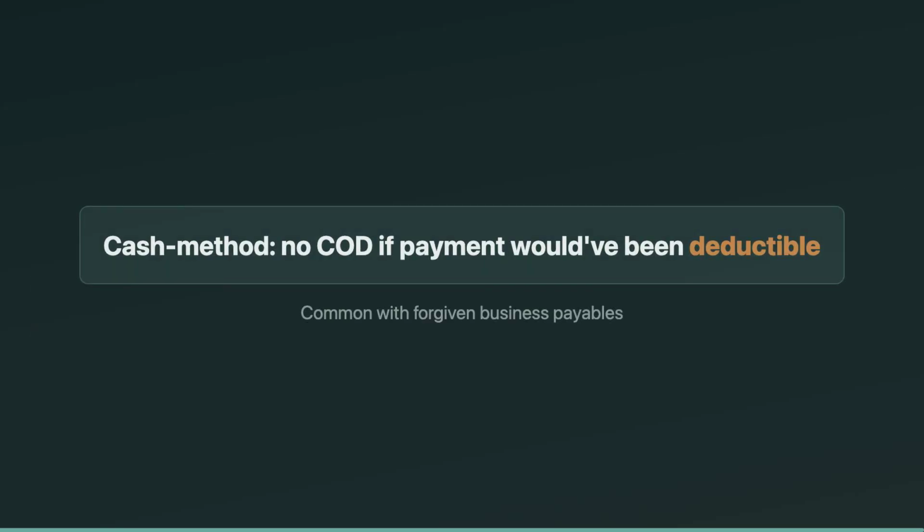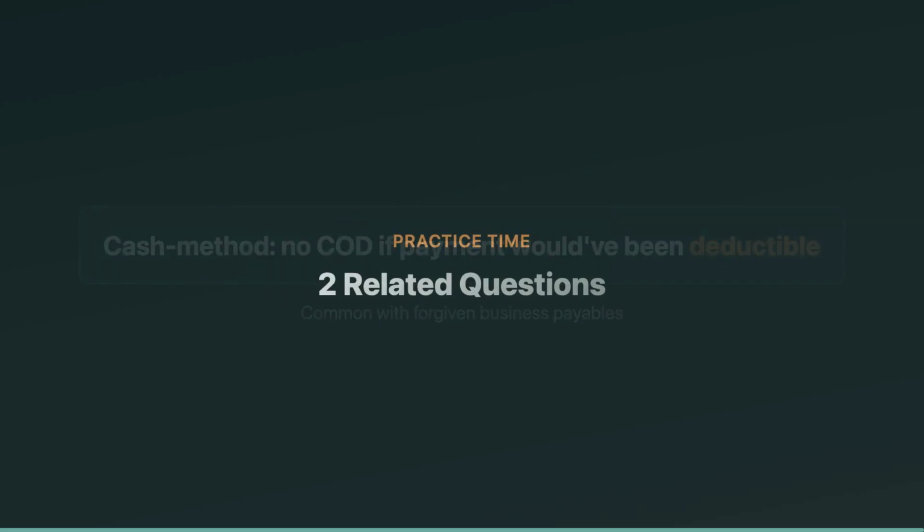Last one, canceled debt that would have been deductible anyway. If you're a cash method taxpayer and a payable gets forgiven, you don't pick up COD income if paying it would have created a deduction. Classic example: a business expense billed on credit, later forgiven. If it would have been deductible when paid, the forgiveness doesn't create taxable income.